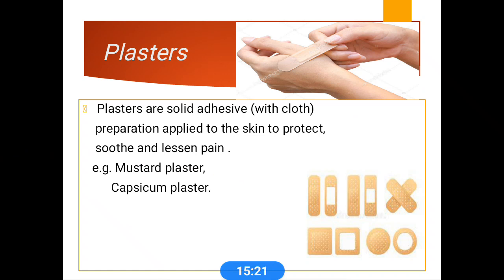Plasters, these are solid adhesives. These are mainly applied to the skin to protect and soothe. Examples are mustard plaster and capsicum plaster.